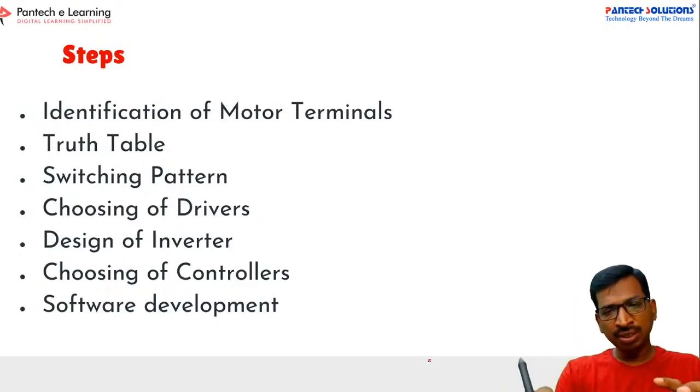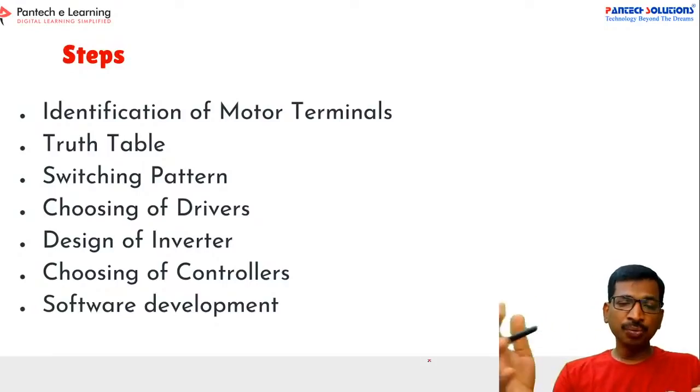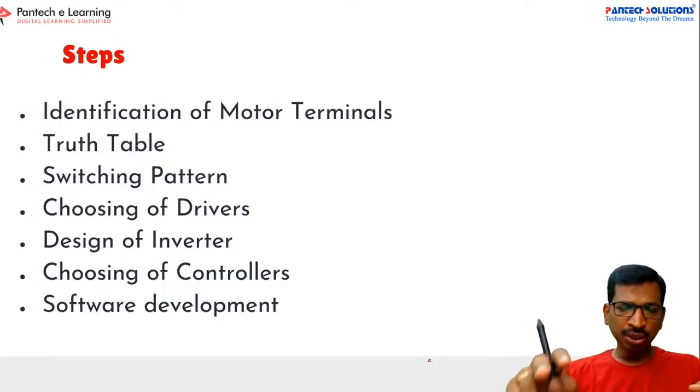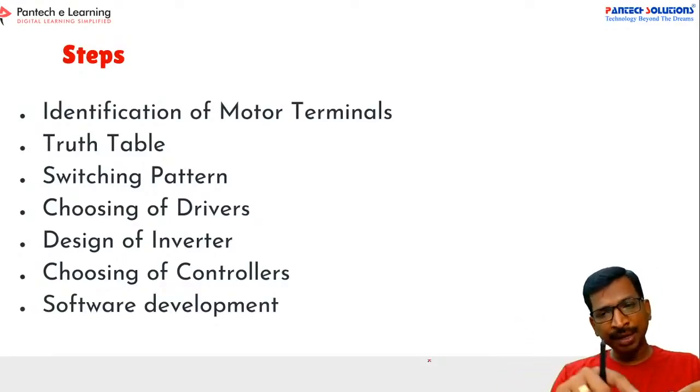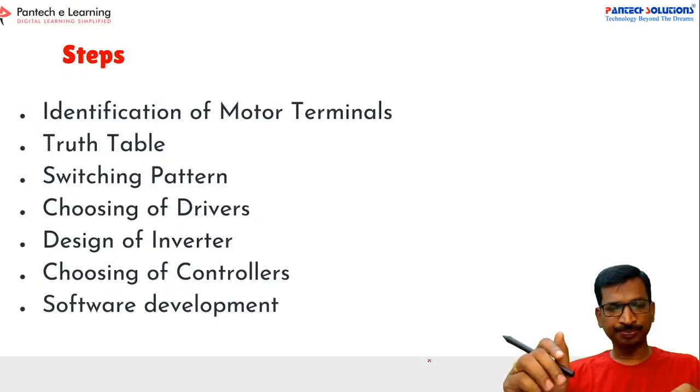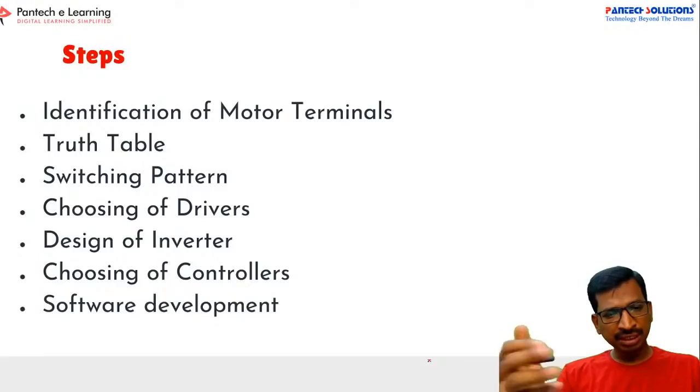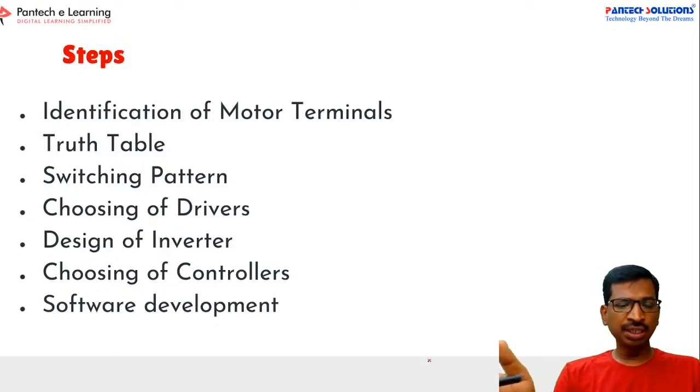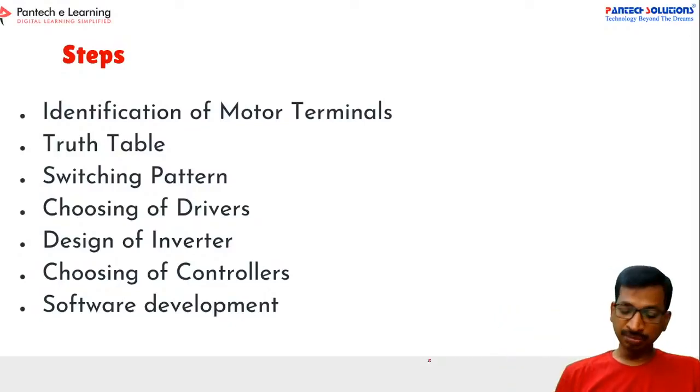Just connect your motor to the CRO, then rotate the motor. From that you can take the Hall sensor positions, and similarly take a few more. Put the DSO into dual channel mode and compare the back EMF with the Hall sensor. Then you can identify the phases of the motor also. From this point, you can develop a truth table, and from the truth table you generate a switching pattern. From the switching pattern you generate the driver. After that, you can apply the switching pattern to the inverter, and then we can drive the motor. So these are very simple steps to understand brushless DC motor concepts.